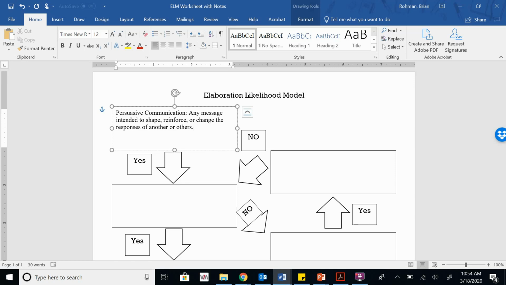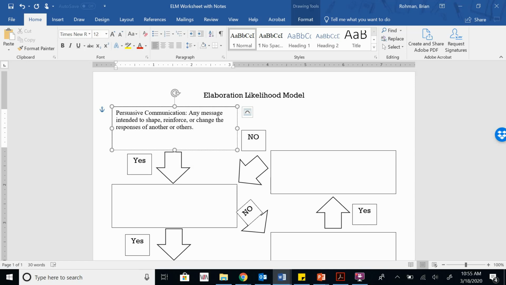In oral comm, I talk about persuasion and persuasive communication being about an attempt to shift attitudes, beliefs, and behaviors. And I think these really work together, right? So it's any message. It doesn't have to be a successful message to be persuasion. It's a message that's being sent out. And it's any message intended to shape, reinforce, or change the responses of another individual. And those responses might be how we act, how we think, what we believe in and what we value. And remember, it's not just one person, it can be a bunch of different people, and all of that is okay. So that's persuasive communication.